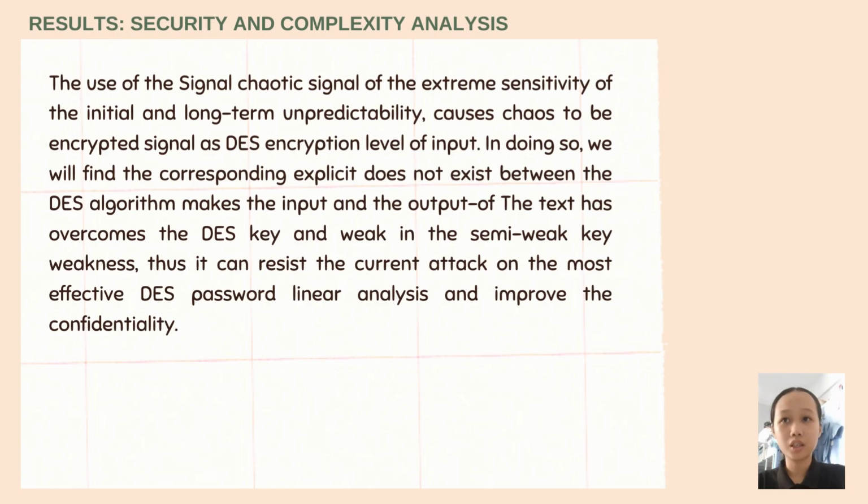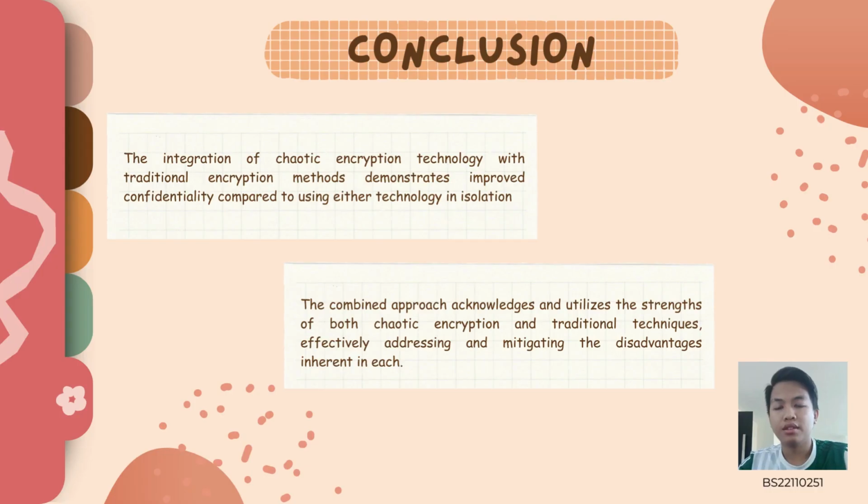The extreme sensitivity to initial conditions and the long-term unpredictability of the chaotic signal cause the chaotic encrypted signal to be used as the input of the DES encryption level. In doing so, we find that no explicit correspondence exists between the input and the output of the DES algorithm, so the text overcomes the DES key weaknesses, including the semi-weak key weakness. Thus, it can resist differential analysis, the most effective current attack on DES, and improve confidentiality.